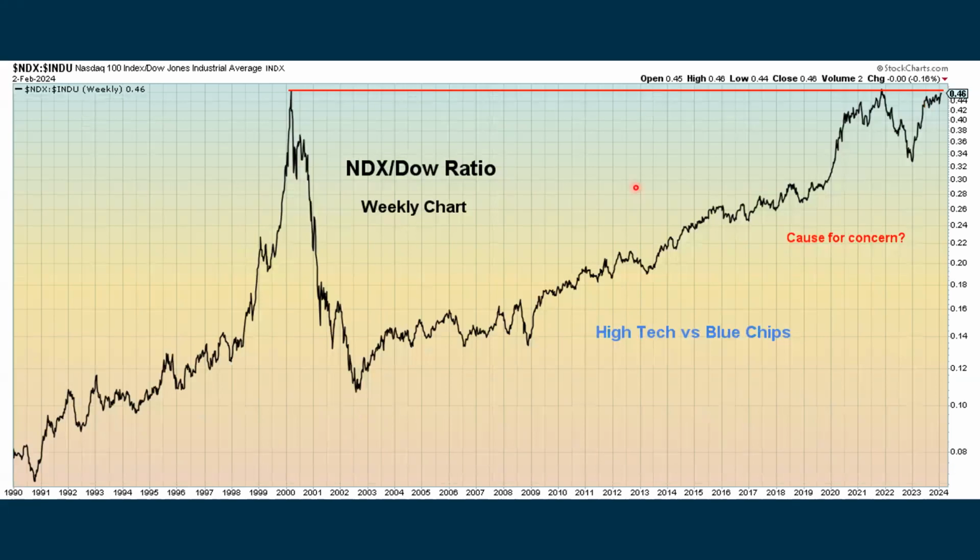Then we have a ratio between the NASDAQ 100 and the Dow. We are getting close up to this previous high, but we haven't hit that yet. Other times when we hit this level, that ended up being quite negative for the market. Are we going to break above that and set a new high here? Are we going to hit this and then start to turn down? We've been waiting now for quite a while, about 6 months, for this to actually happen, and it hasn't happened yet.